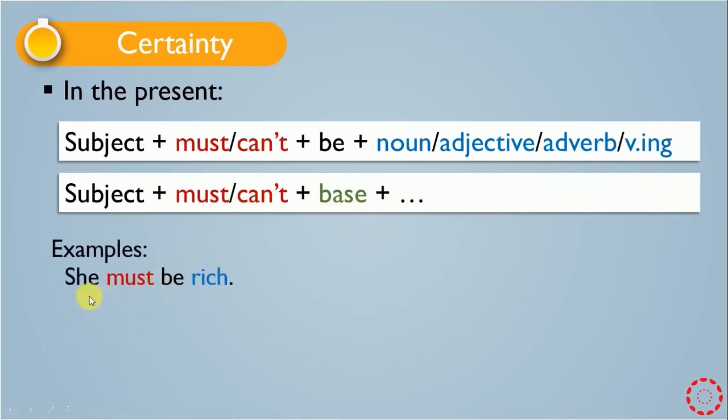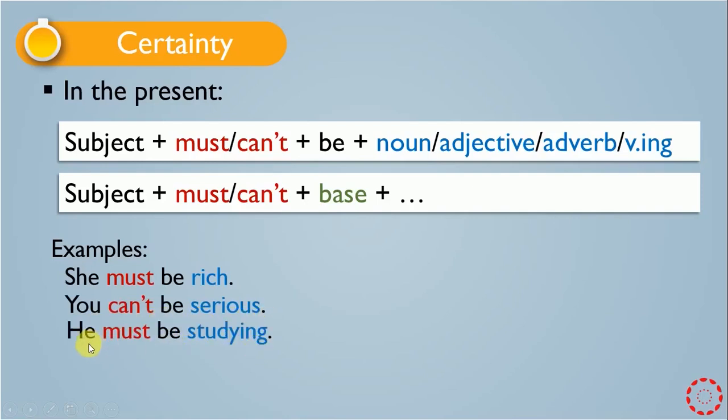We have examples here. Look at these examples. The first one, she must be rich. We use must for certainty in the present, and then we have be. After be we have rich, which is an adjective here. The second one, you can't be serious. Another example, he must be studying. We use must for certainty in the present, and after be, as you see, we have studying here, which is verb ing.